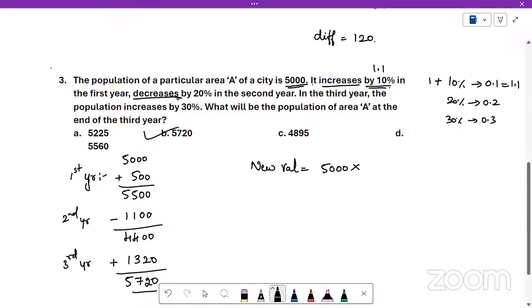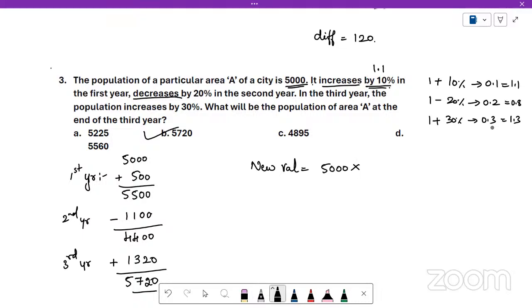Whenever there is a decrease of certain percentage, subtract it from 1. So 1 minus 0.2 is 0.8. And again, there is an increase, so we add it, which gives you 1.3. So convert percentage to decimal. If it's an increase in percentage, add it to 1. If it is a decrease of percentage, subtract it from 1.